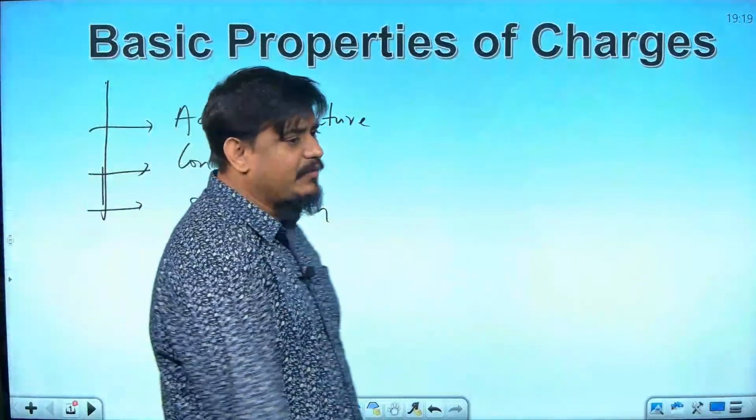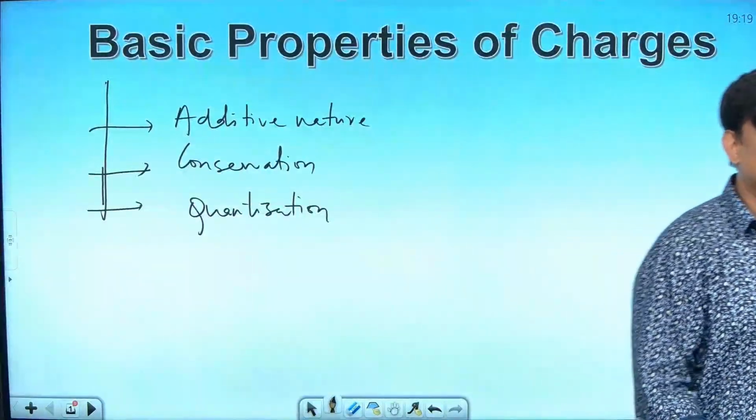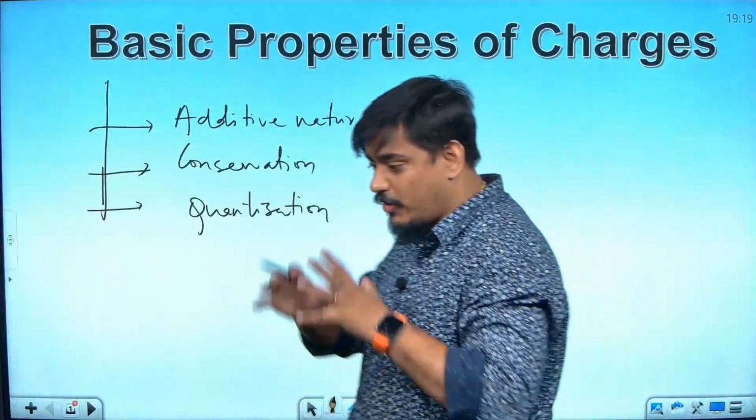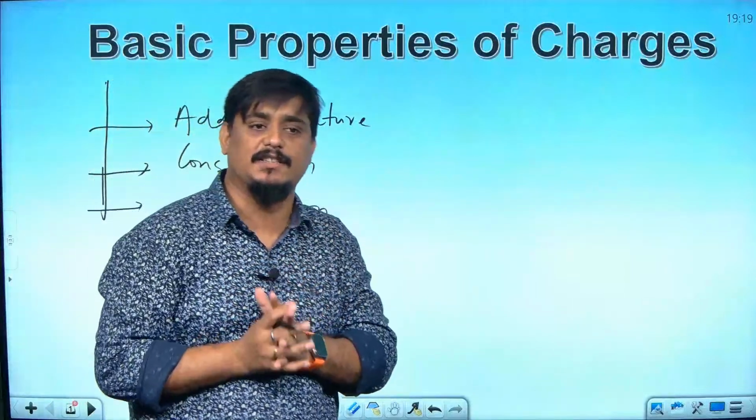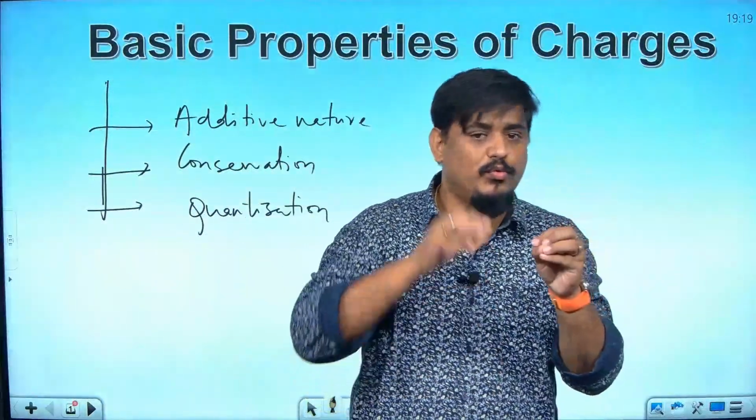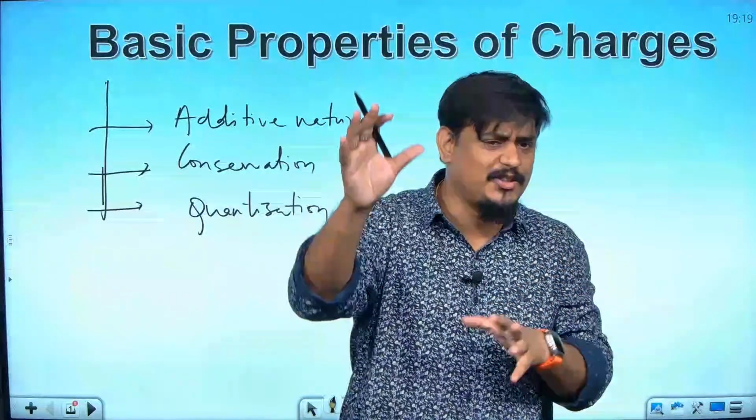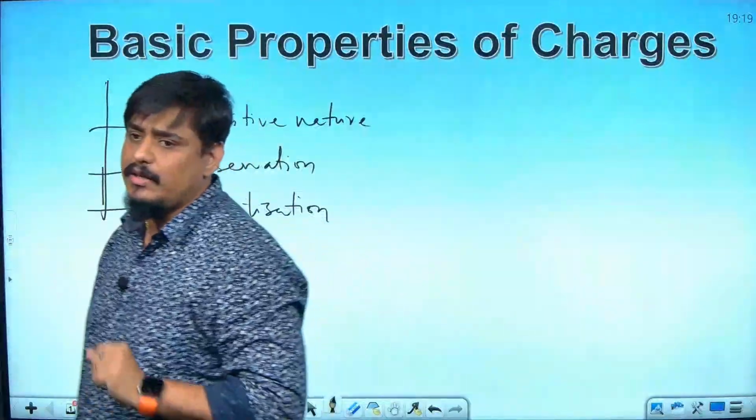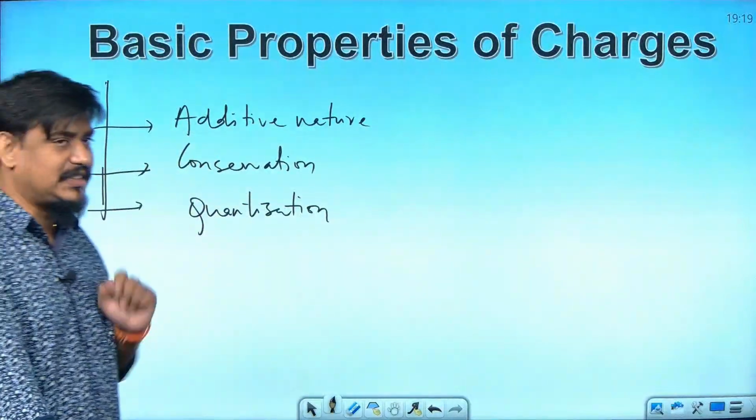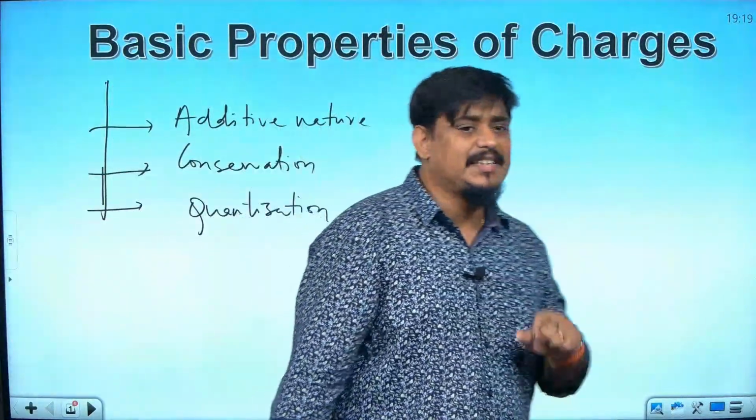What is the meaning of additive nature? Additive nature says that charge on a system or on a body is the algebraic addition of all the individual charges, right? Like 2q, 4q, 6q, minus 10q, minus 8q, 11q. If you add everything algebraically, then you get the total charge on the system. That is additive nature.